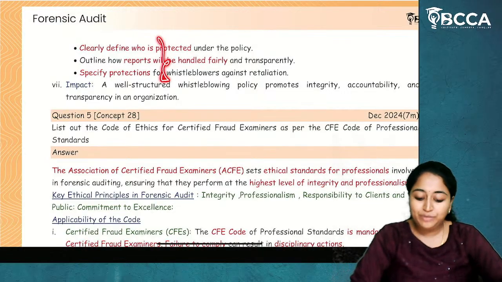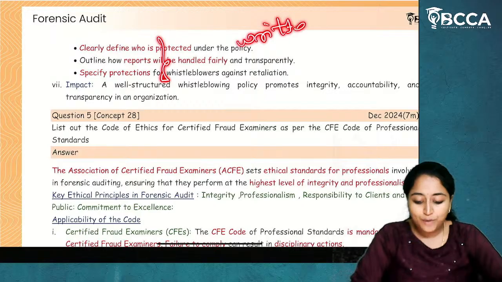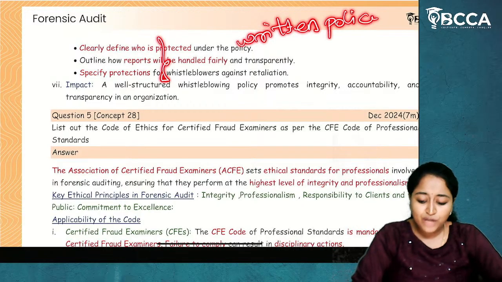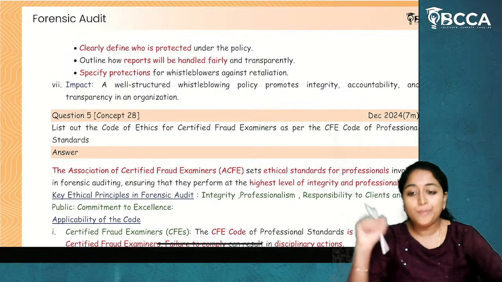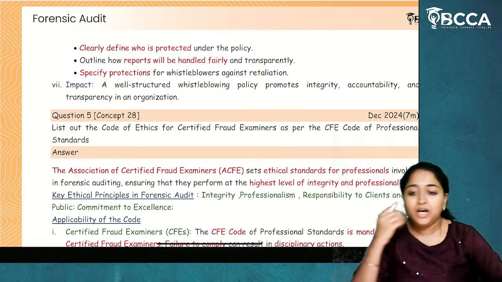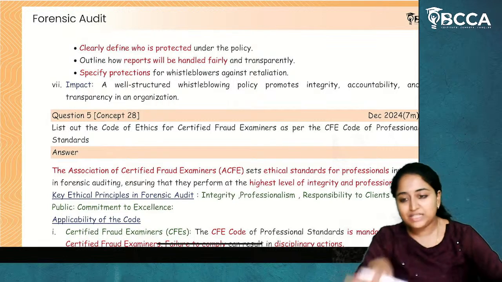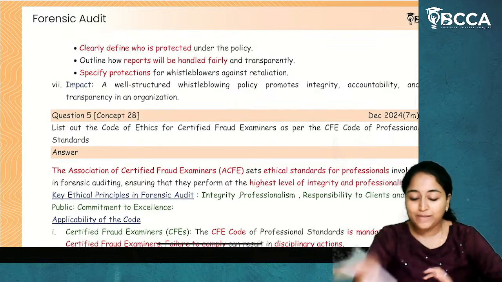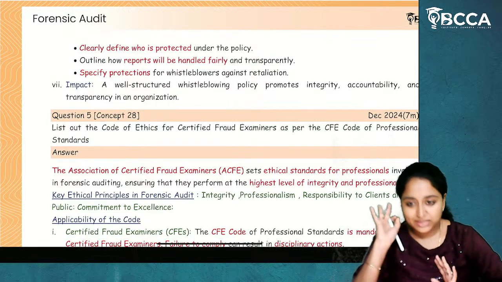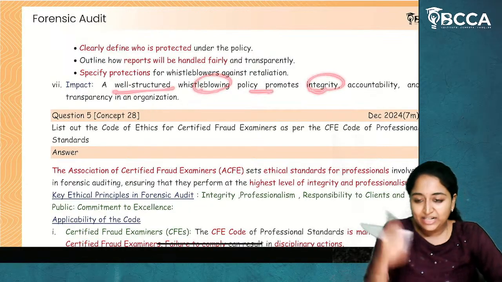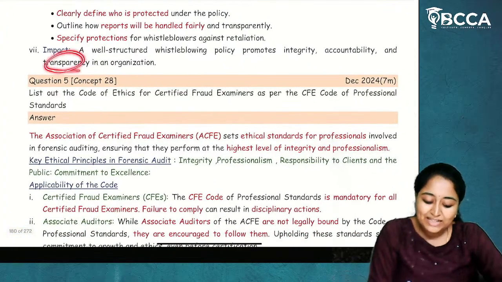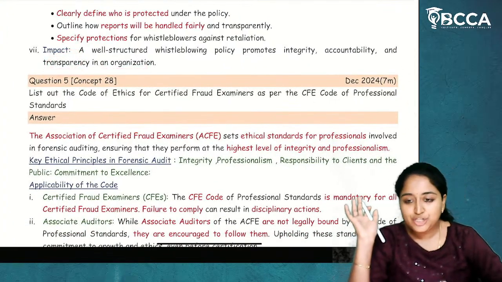So all this should be given as a written policy. If you are coming and reporting this particular issue, then you are free from losing your job. You will not be victimized. The reporting should be free and transparent. You can come and report at any time. Everything should be given as a written policy. A well-structured whistleblowing policy promotes integrity, accountability, and transparency in an organization.